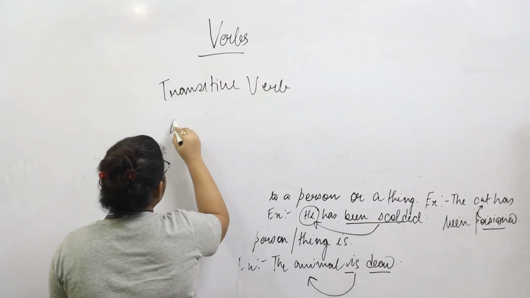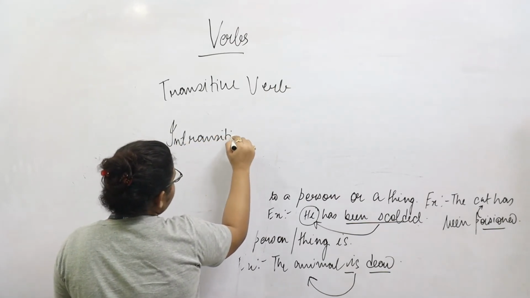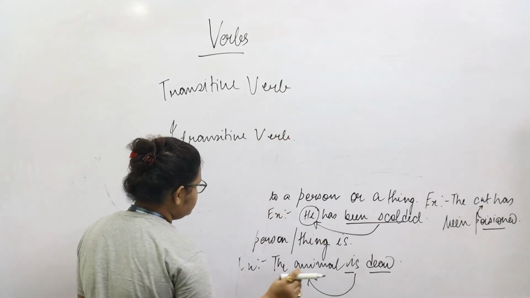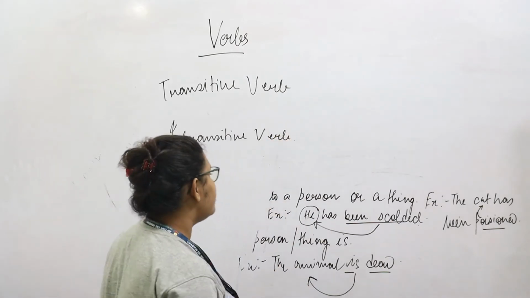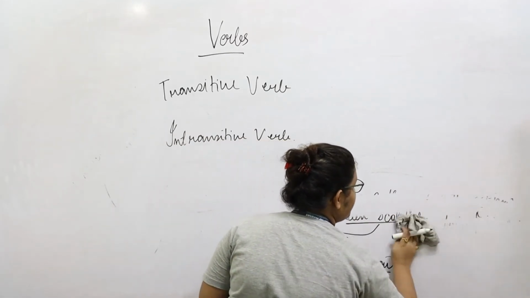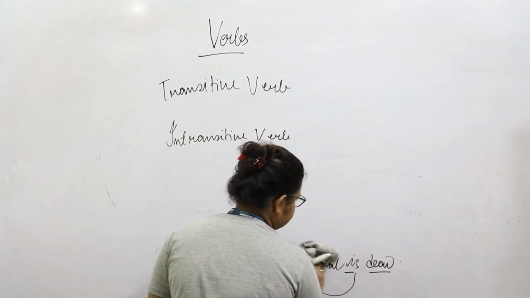The transitive verbs are verbs which need an object to complete the meaning of the sentence.